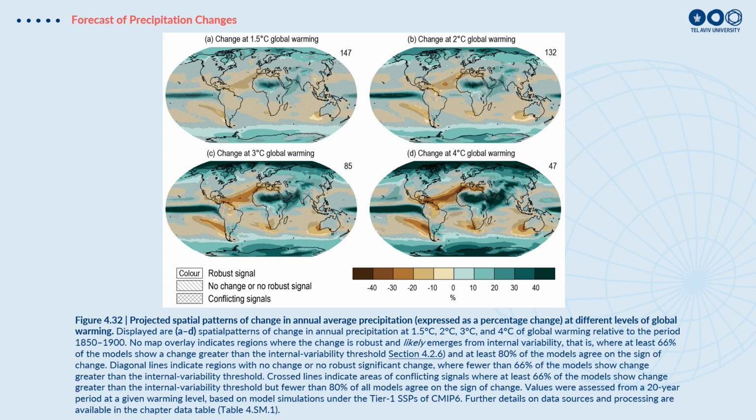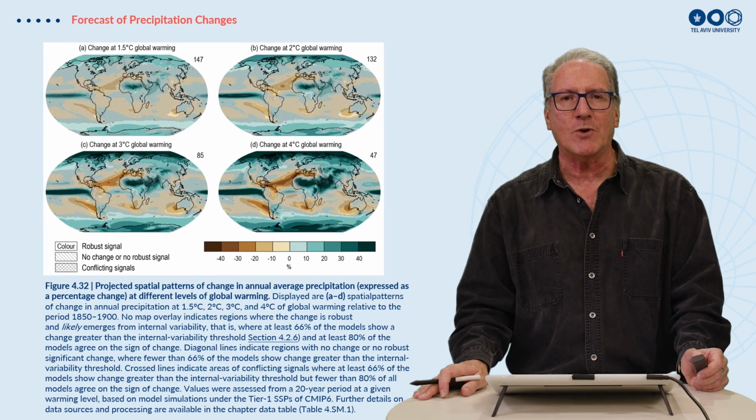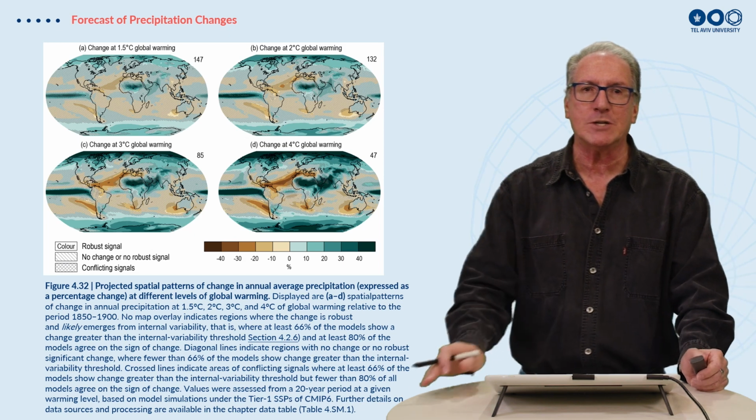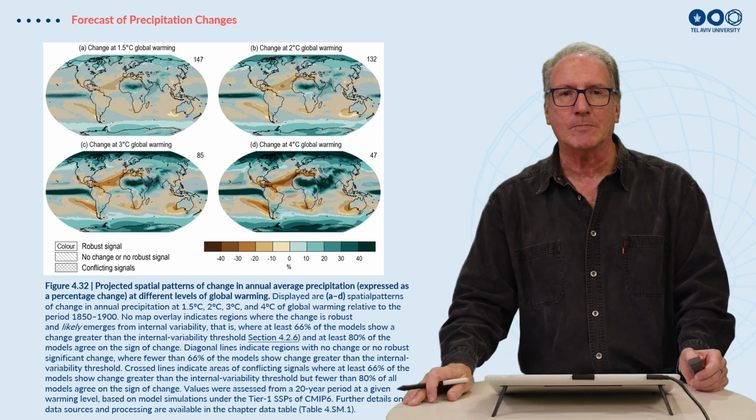But in many of the areas, especially in the Mediterranean, where the models predicted drying, all the models agree that this is what we're going to see in the future. And it looks like we're already seeing it in places like Spain, Portugal, Italy, Greece, and also in Israel. We see dramatic decreases in rainfall in the last decades, and this is predicted to increase in the future.